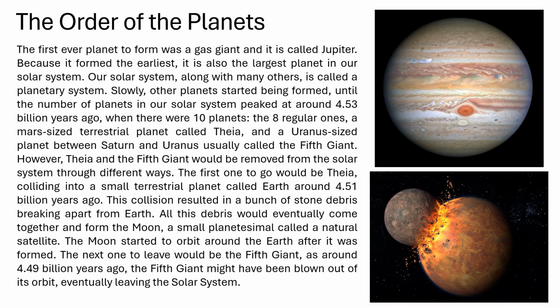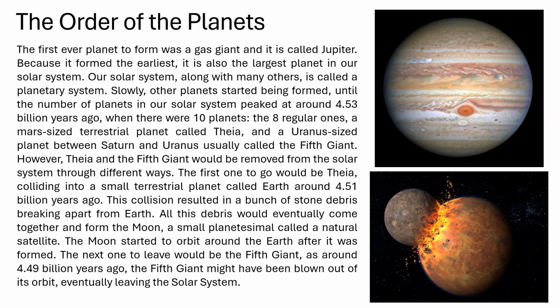The first one to go would be Theia, colliding into a small terrestrial planet called Earth around 4.51 billion years ago. It is also worth noting that rocky and terrestrial planet mean the same thing. This collision resulted in a bunch of stone debris breaking apart from Earth. All this debris would eventually come together and form the Moon, a small planetesimal called a natural satellite, which orbited around Earth. The Moon started to, like I said, orbit around the Earth after it was formed, and the next one to leave would be the fifth giant.